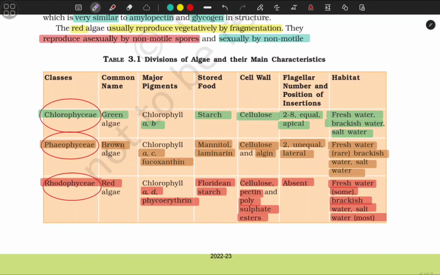Class Rhodophyceae, common name red algae. Pigments chlorophyll a, d, and phycoerythrin. Food storage floridean starch, cell wall cellulose, pectin, and polysulfate esters. Flagella absent. Habitat freshwater in some, brackish water, salt water mostly.